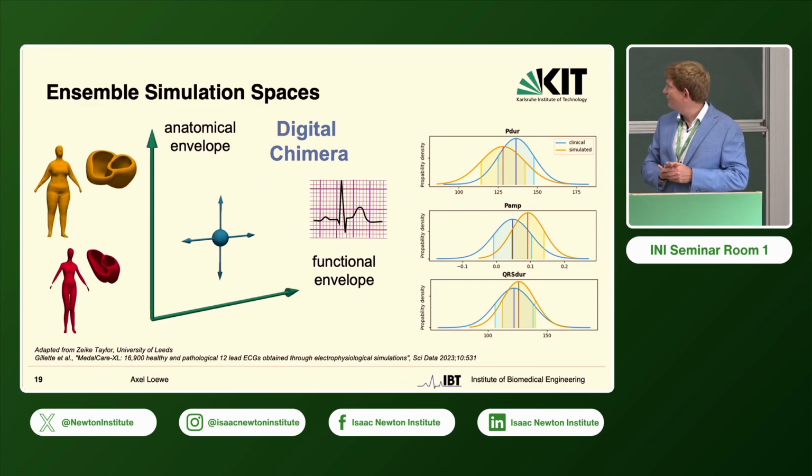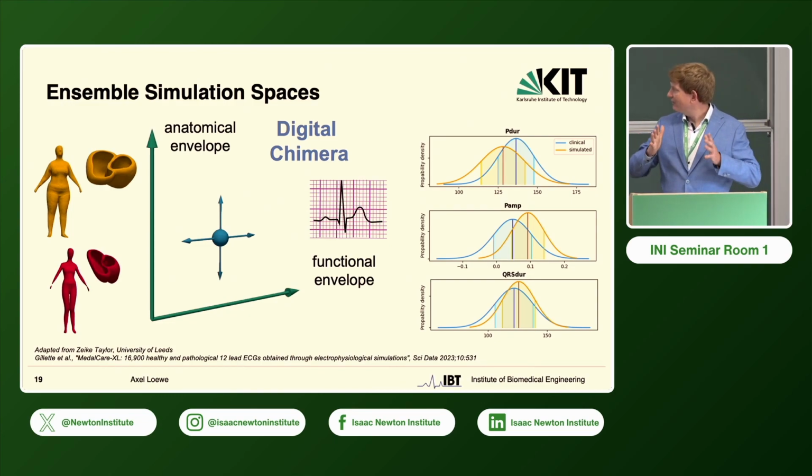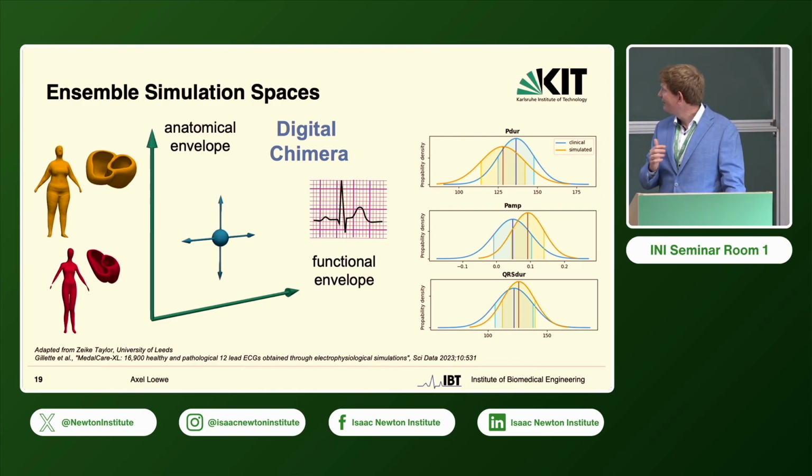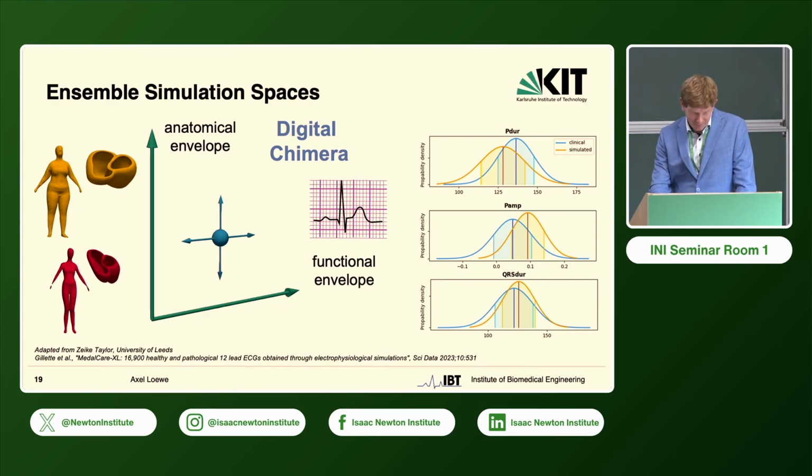We can also do this functionally by constraining the parameters a bit, and then, for example, looking at readouts. So this is an example where we change the parameters of the electrophysiology and then look at how the distribution of simulated ECG parameters compares to the same ECG parameters in a large clinical data set. And all of that is publicly available, and we can scale it up to several thousand. I think this was 17,000 simulated compared with a few thousand clinical as well. And we can see how their distributions align, or where they also might not align perfectly.